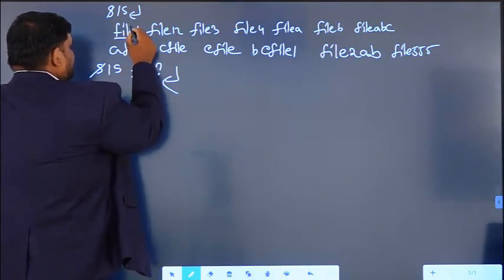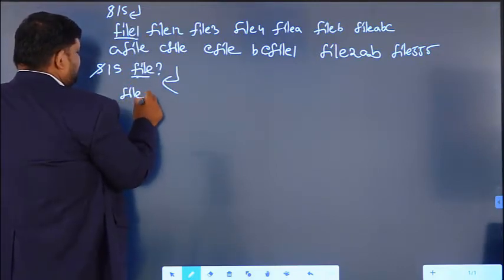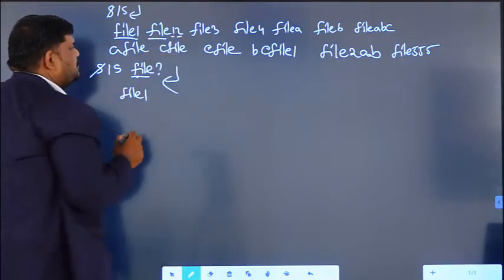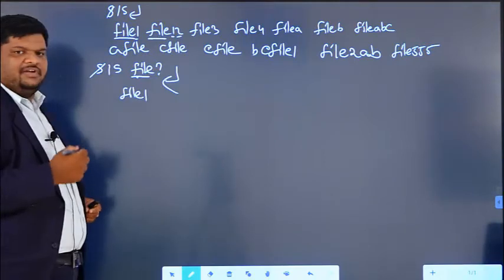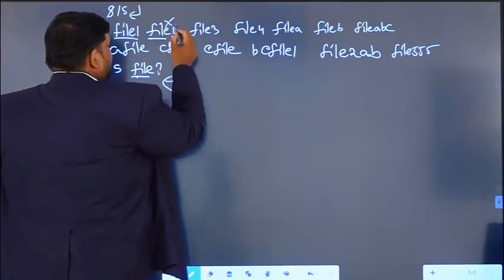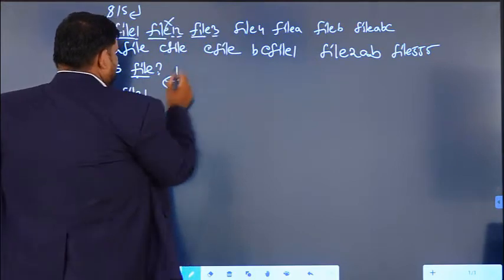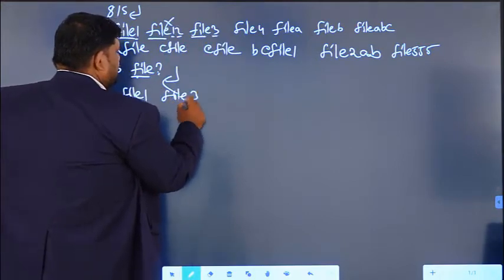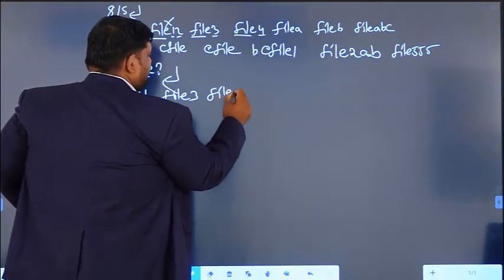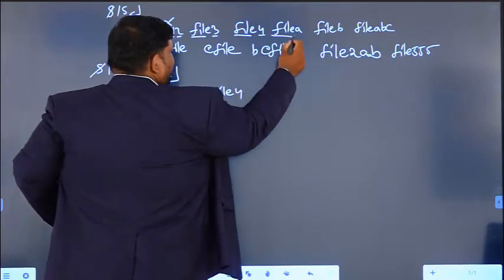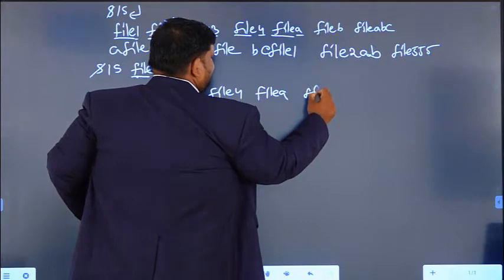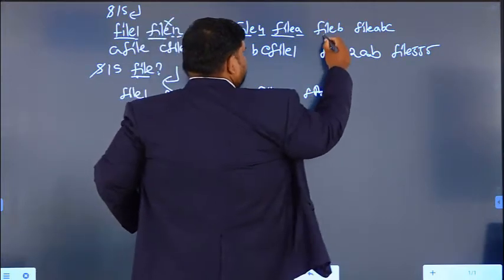So file 1 will come. Next one: okay, file matches, but here two characters are there. It will never come as output because we are using only a single question mark. File matches a single character, so file 3 will come as output. File matches a single character, so file 4 will come. File matches only a single character, so file A will come, file B will come, and this one also will come.